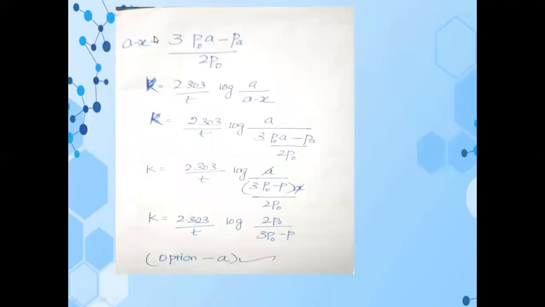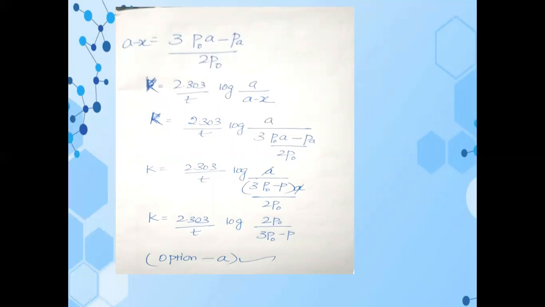So next we are going to enter this A minus X value in the first order rate equation. So K is equal to 2.303 divided by T into log of A by A minus X value. What is A minus X value here? 3 P naught A minus PA divided by 2 P naught. So 2.303 divided by T log of, so A is common here. So we bring that A as common.